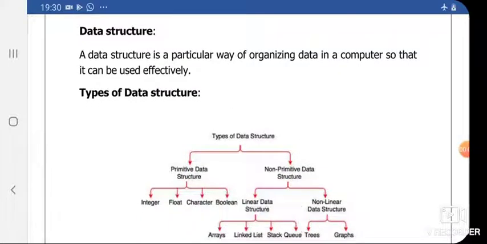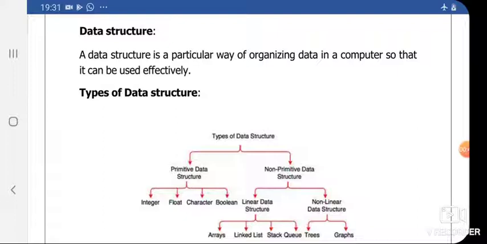In this lecture, I will discuss what is meant by data structure and the types of data structure. Basically, we have seen data structure is a way for storing and arranging the data so that it can be used efficiently. Examples of data structure are array, stack, queue, linked list, graph, and tree.